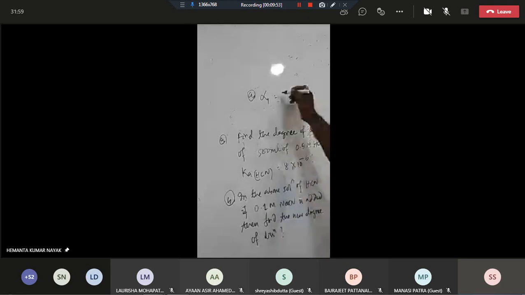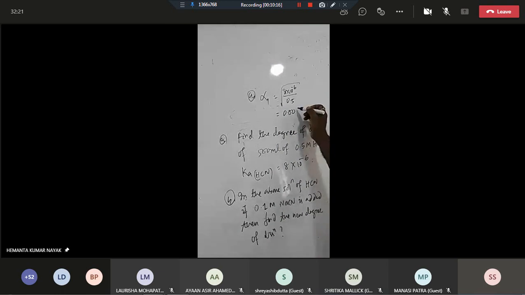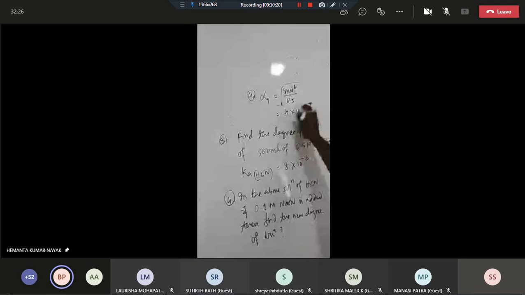First you check the Ka value: 8 into 10 power minus 6 divided by the concentration 0.5, under root. How much is it coming? 4 into 10 to the power minus 3, that is 0.004.